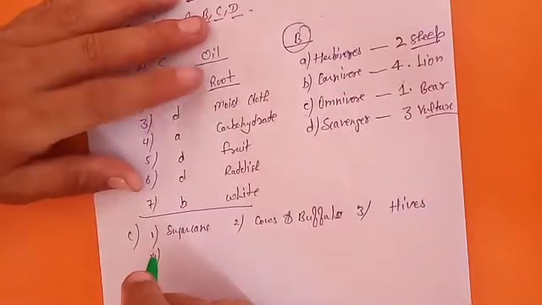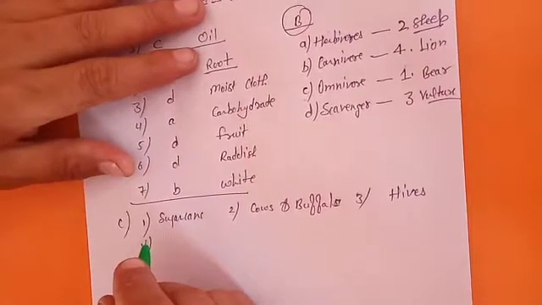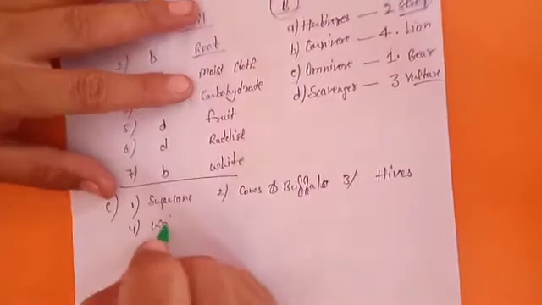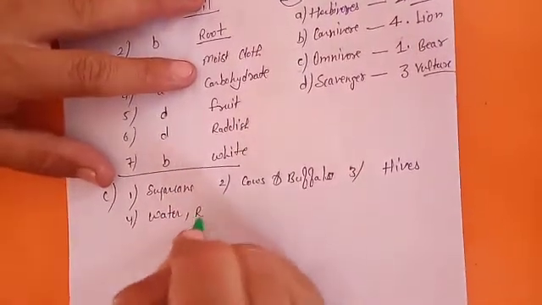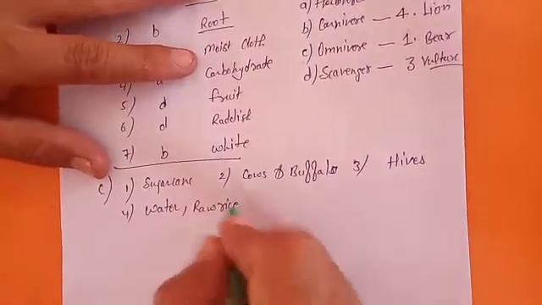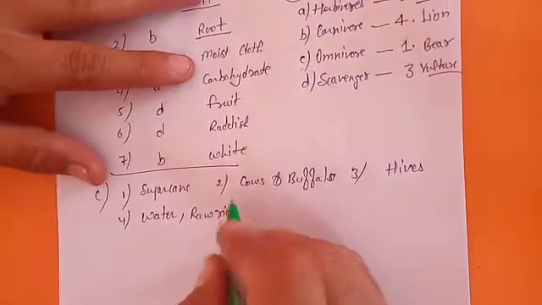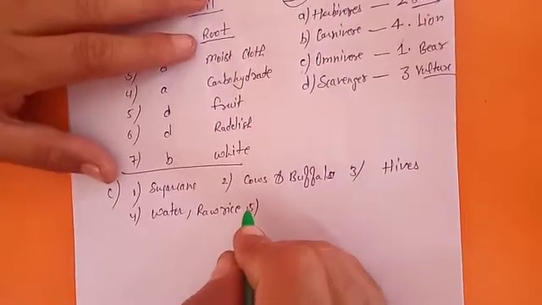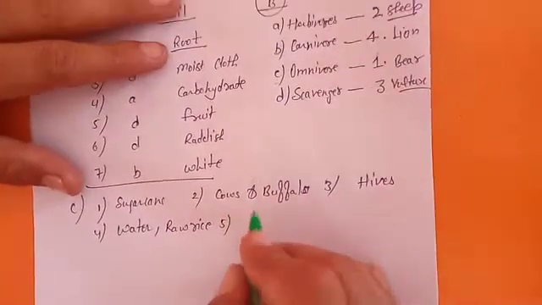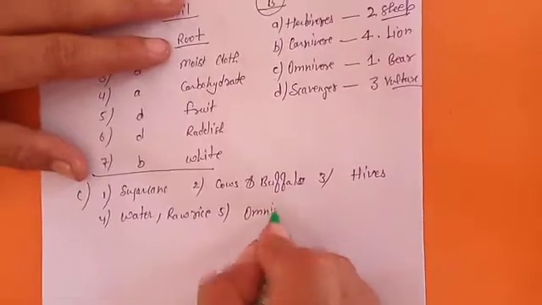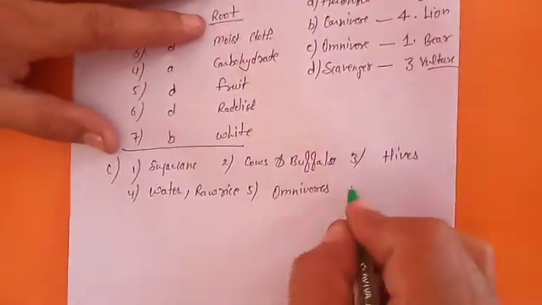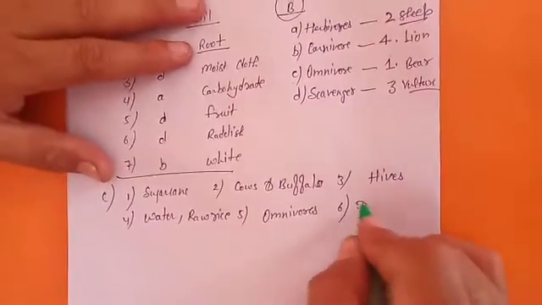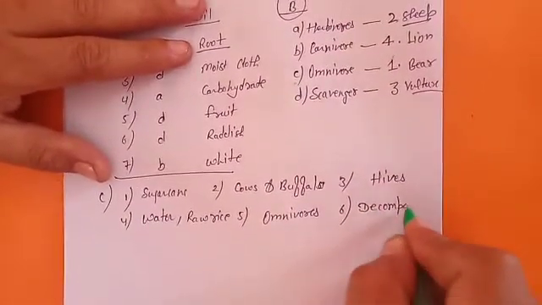Fourth, 2 ingredients of boiled rice. 2 blanks are given in this. You can use first, water. Second, raw rice are the key ingredients for boiled rice. Fifth, animals that eat both plants and flesh are known as omnivores. Sixth, bacteria and fungi are called decomposers. They are known as decomposers.